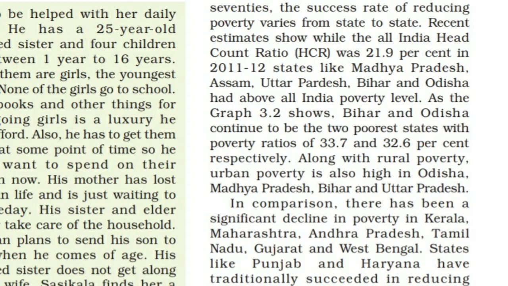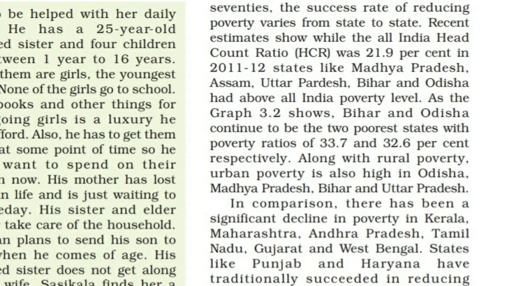At the same time, states like Kerala, Tamil Nadu, Maharashtra, Andhra Pradesh, Gujarat and West Bengal, and then Punjab and Haryana, succeeded in reducing poverty with the help of different methods.